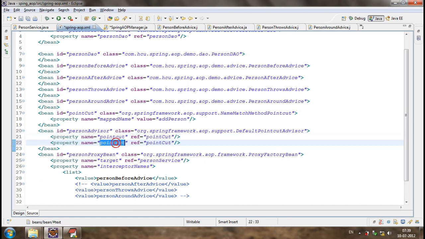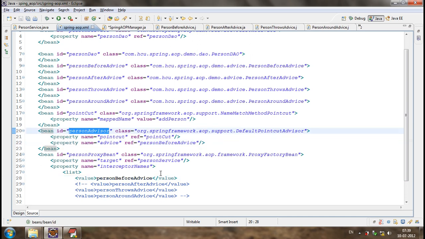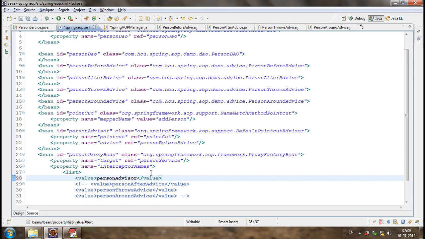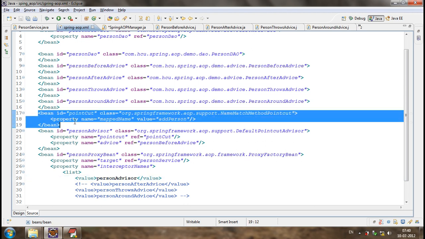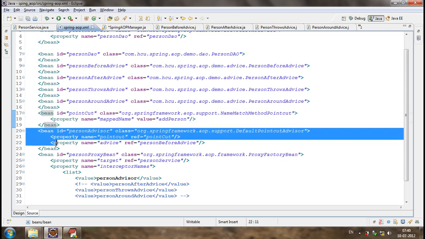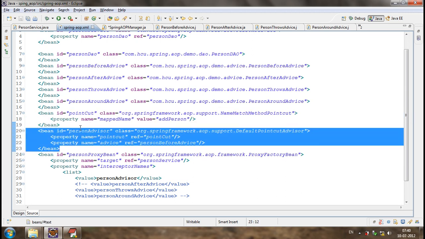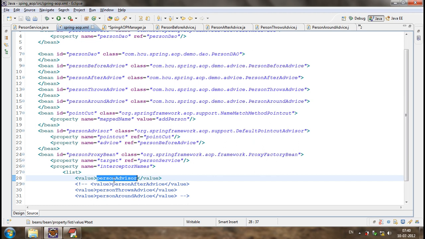And the advice. What's the advice that we have? Person before advice. So let me configure the advisor. Previously, what have we done? We have directly configured the advice inside the interceptor names. Now what are we doing? We are defining a point cut, and we are defining the advisor, which is a combo of the point cut and the advice, and we are configuring the advisor here.